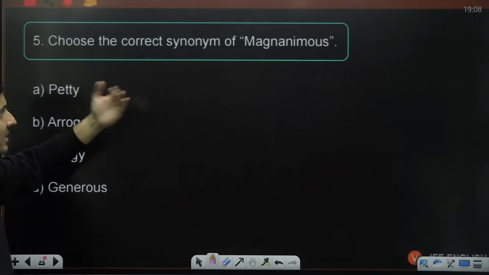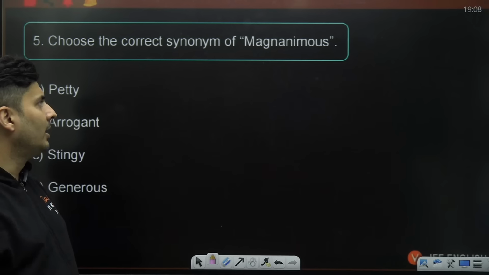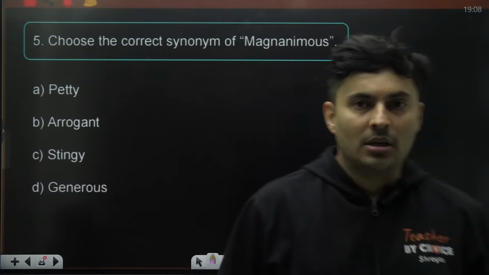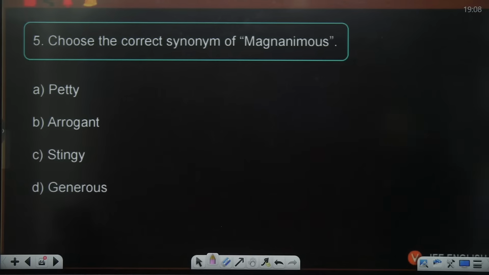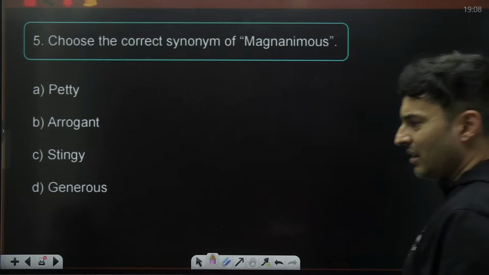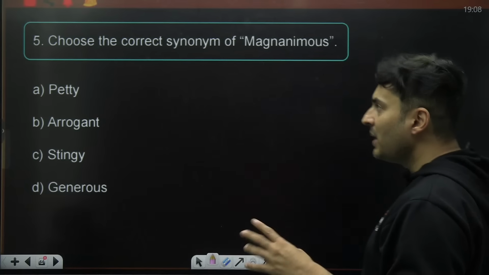Choose the correct synonym of the word magnanimous. Magnanimous. Okay, come on, guys. Petty, arrogant, stingy, generous. Synonym means similar words, similar meaning words.